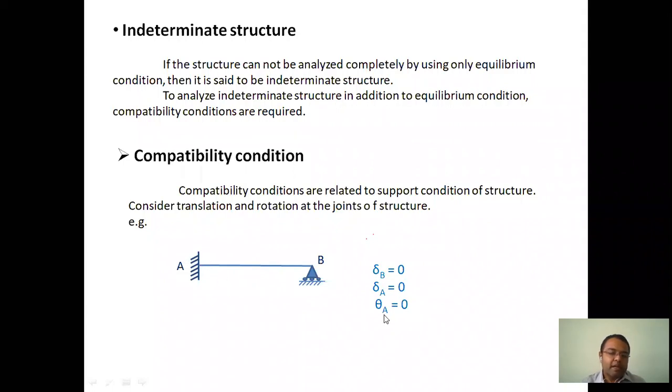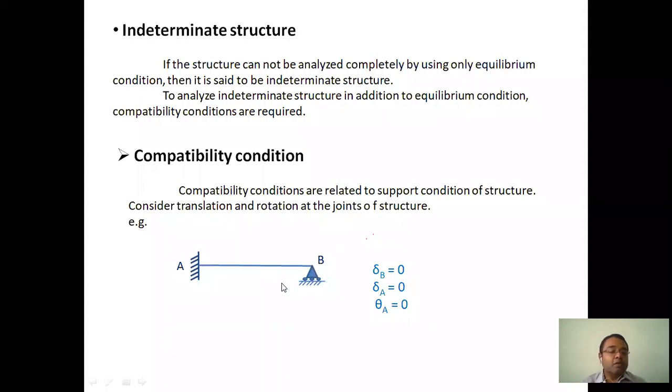That means rotation theta A must be 0. And a roller support allows rotation, so there will exist some theta.